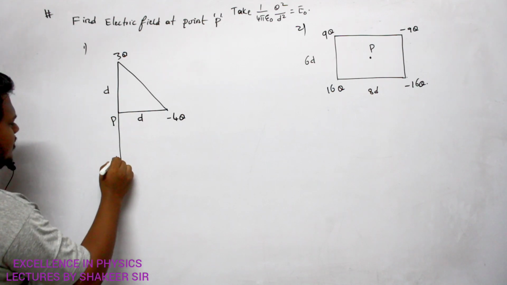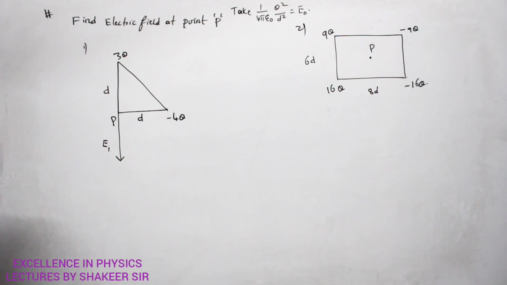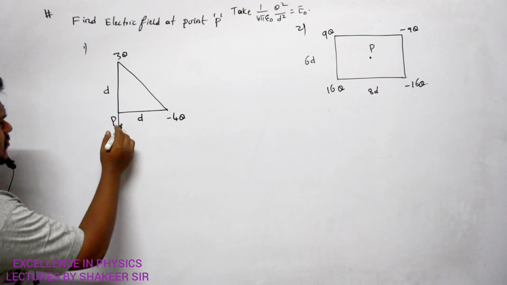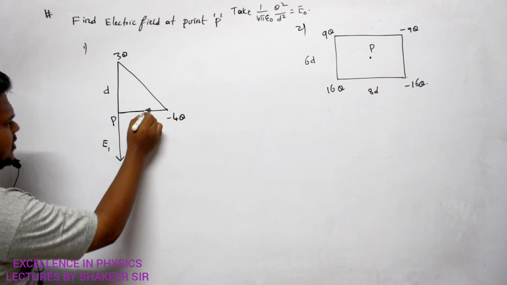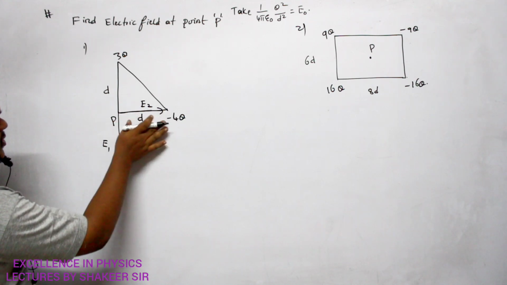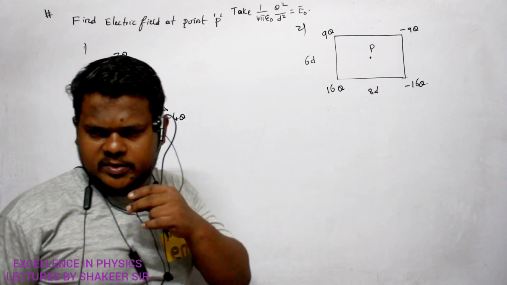Direction of electric field will be in this direction. This is the direction of E1. And due to minus 4q, what will be the direction of electric field? Direction of electric field will be in this direction, which is called E2. Why is electric field in this direction? Because of minus 4q. What can be the reason?